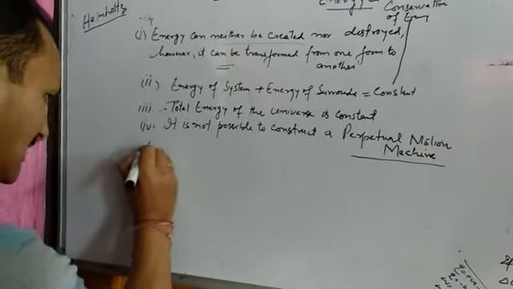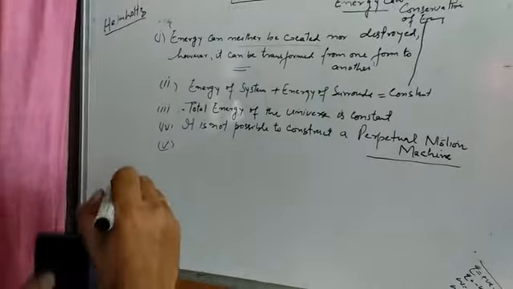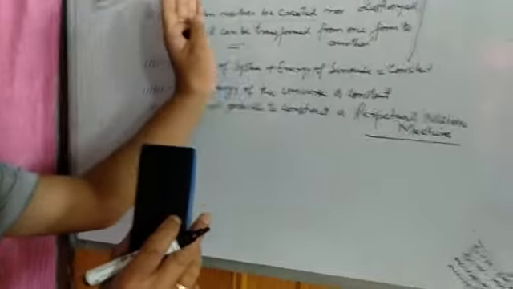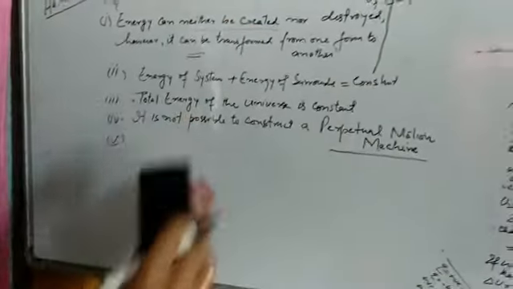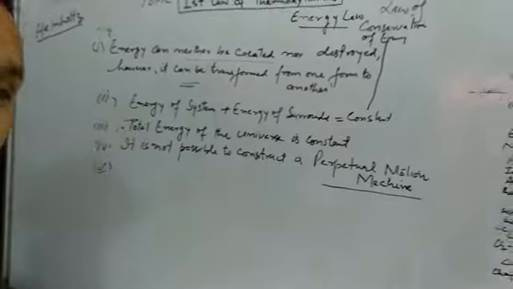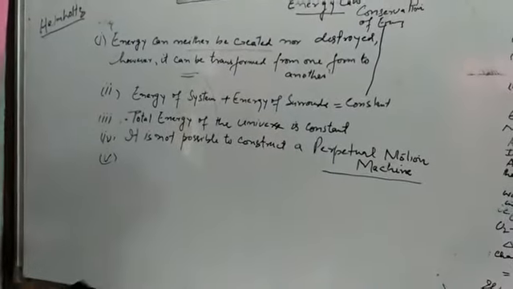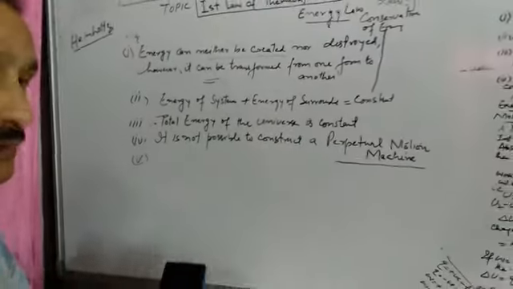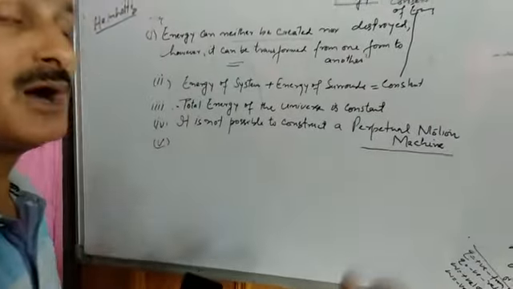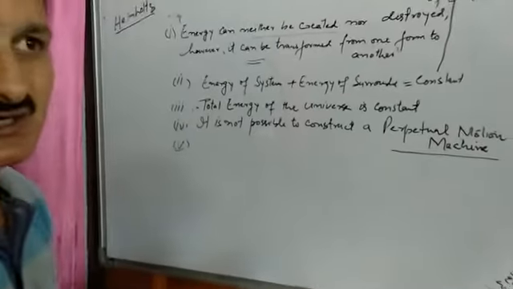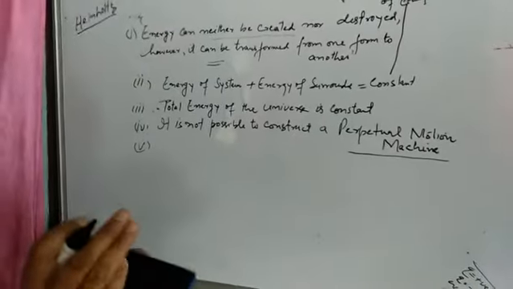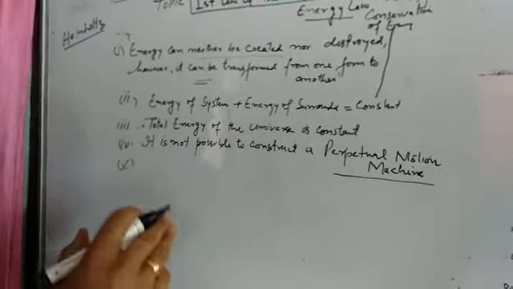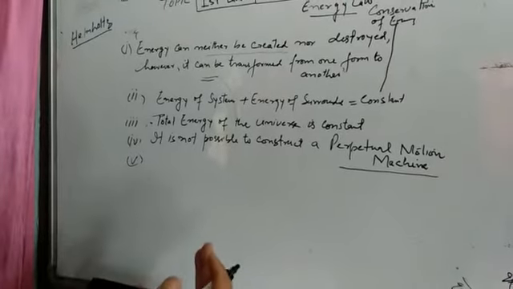We can put one more statement here. As in the first definition I told you, though we cannot create or destroy energy, we can transform it from one form to another. So that means if a certain amount of energy disappears, it is bound to reappear in the next instant. You cannot destroy it. It seems in the first instant that the energy has disappeared, but after some time it will reappear.